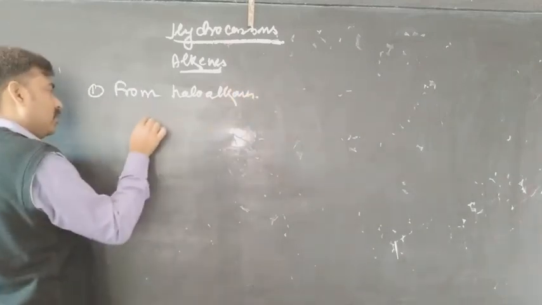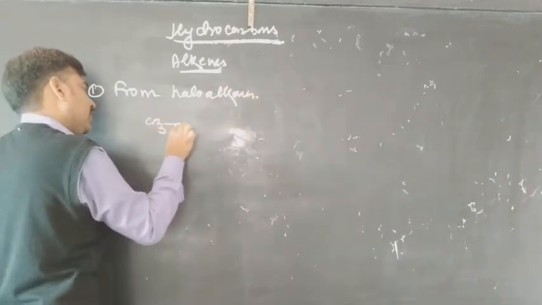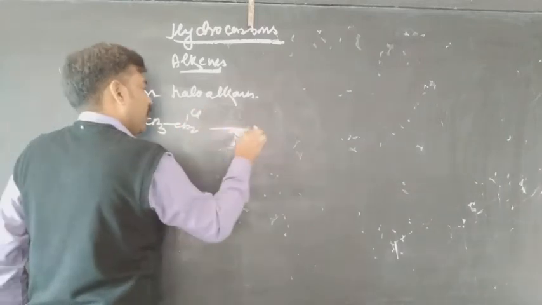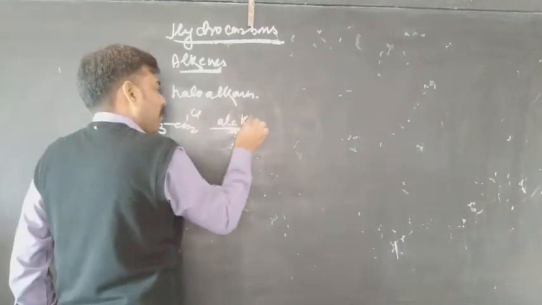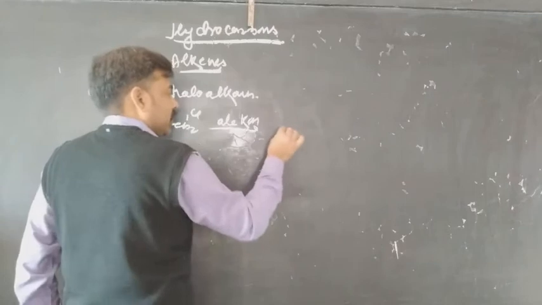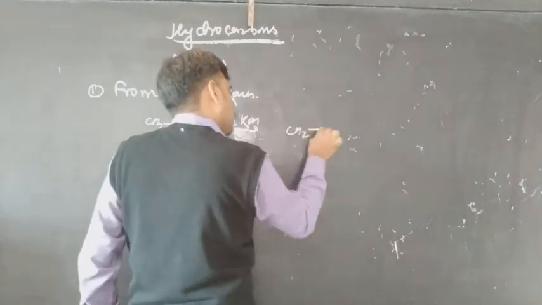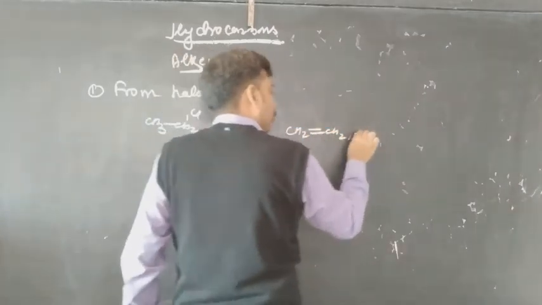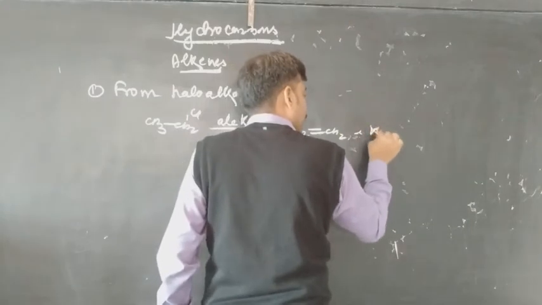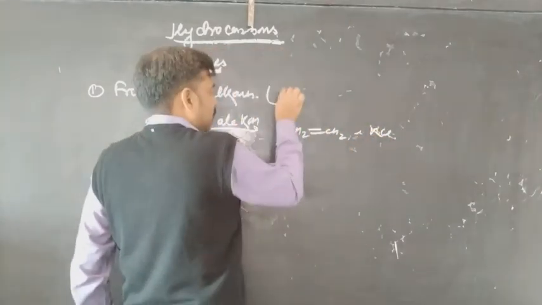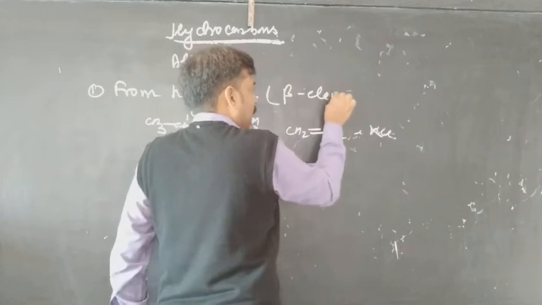This is the haloalkane CH3CH2Cl. When it is treated with alcoholic KOH, it gives beta elimination, that is CH2=CH2 plus KCl. The reaction is called beta elimination reaction.